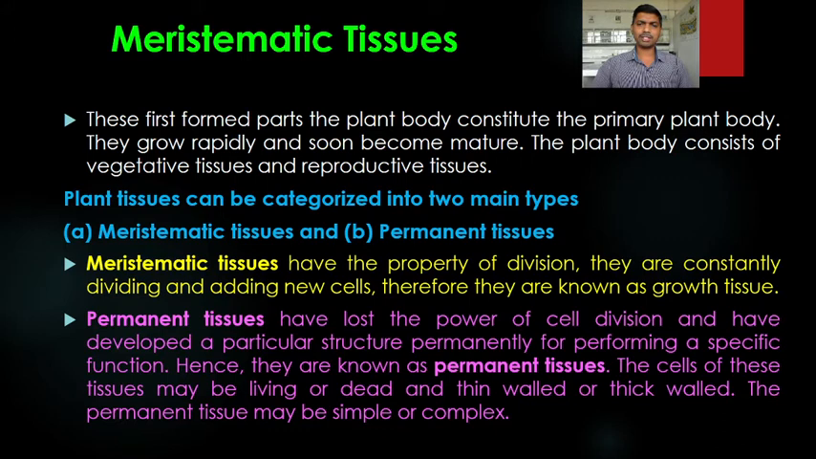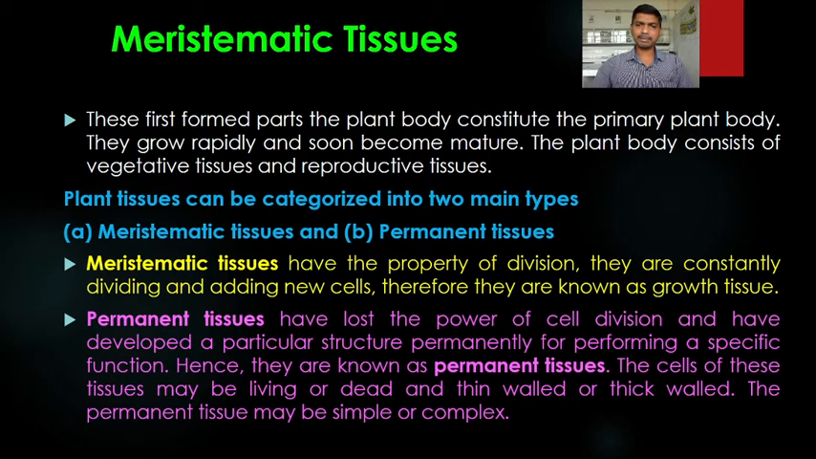These tissues have lost the power of cell division. They are known as permanent tissues. So permanent tissues are those tissues which have developed a particular structure permanently for performing a specific function and have lost the power of cell division. Hence, these tissues are known as permanent tissue.